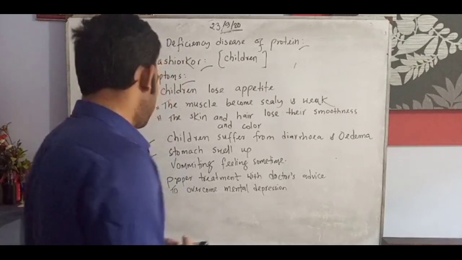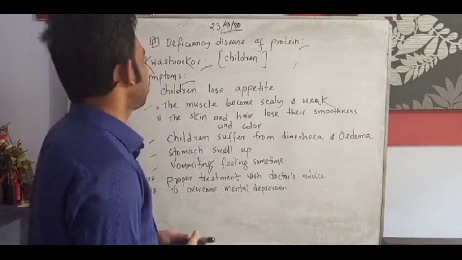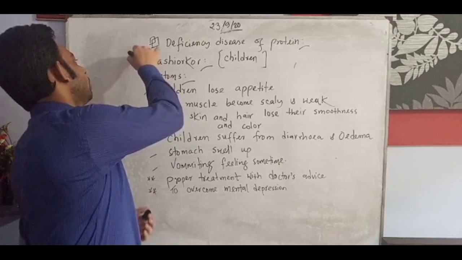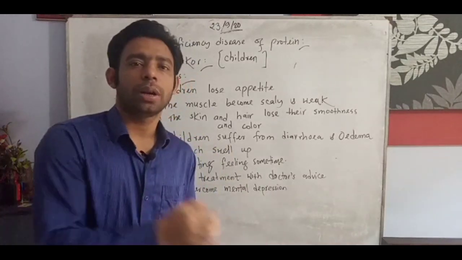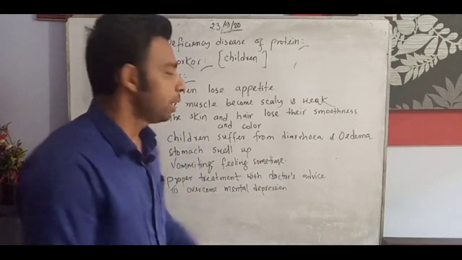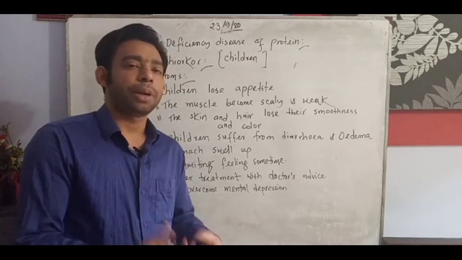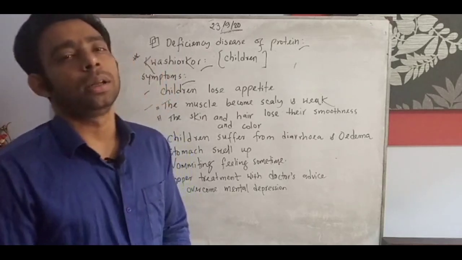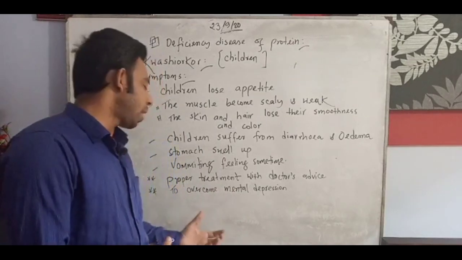This is one of the important points. If kwashiorkor goes from acute to chronic, acute means a very low level of attack, but chronic means a highly affected stage. If you think you can take kwashiorkor lightly, but it goes from acute to chronic level, at that time it can ensure the death of a child.